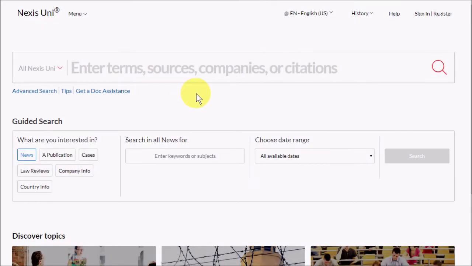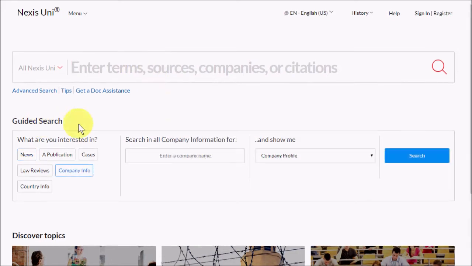Nexus Uni is a personal favorite database of mine because it contains so much information and many different types of information. It has legal information, business information, news resources, and much more. To begin a search, you can do a general search up here. Here in the center, you can do a quick guided search if you are aware of the sort of thing that you are looking for.